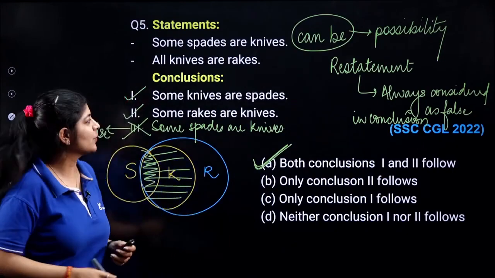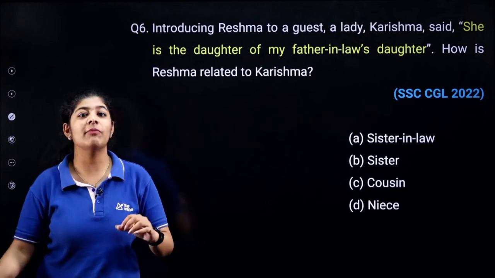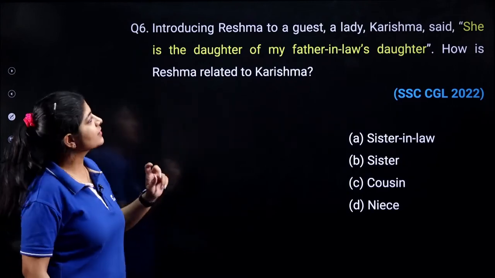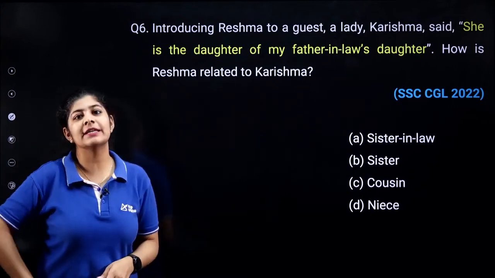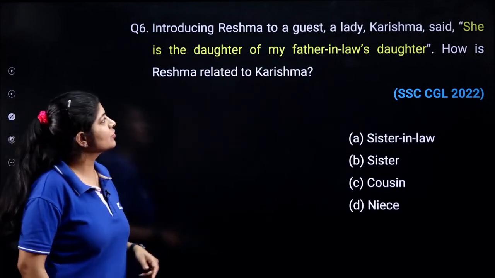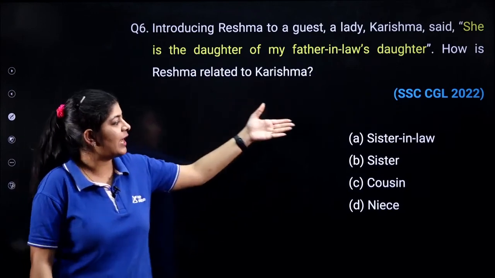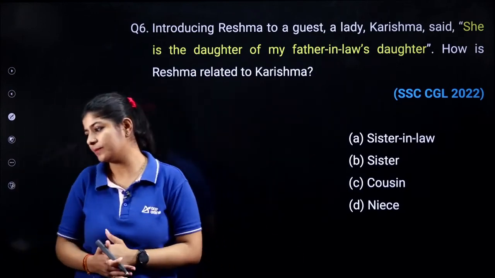Right? Okay, next one. The next question is from the concept of blood relation. This question is a dialogue or conversation based question. So here you are having your data, you have to determine the relation and you have to select your correct option.